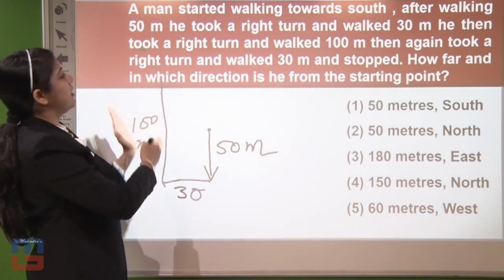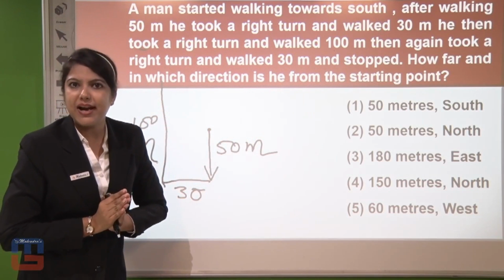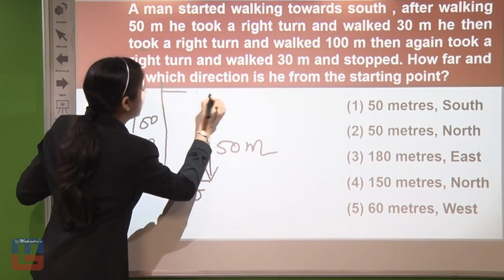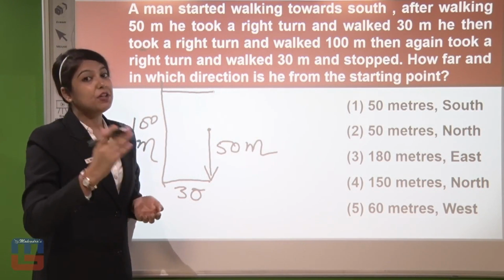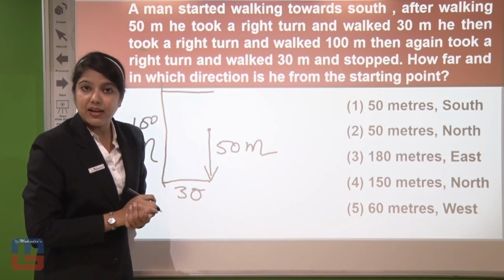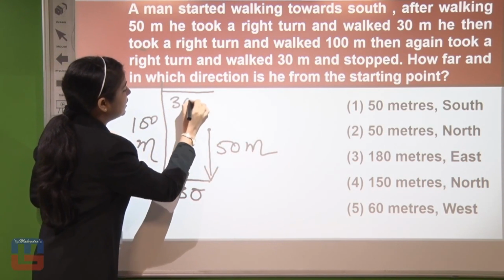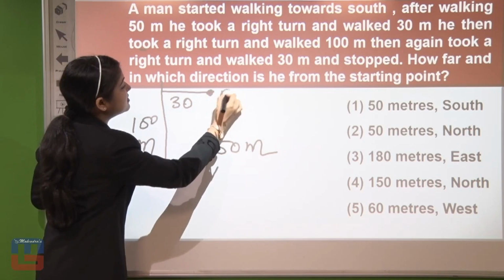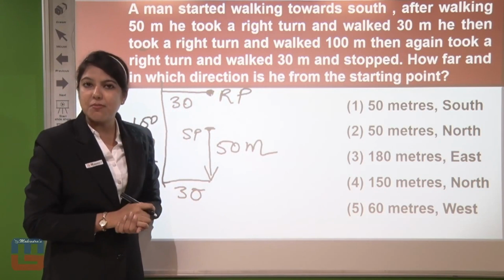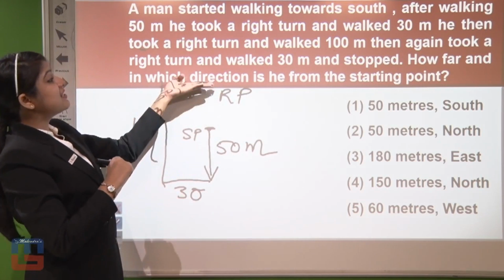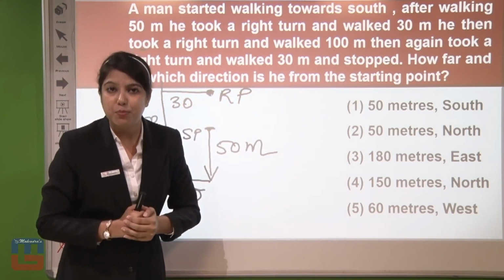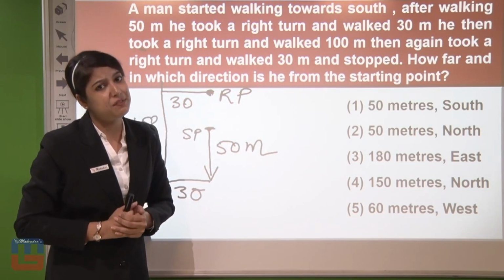And then once again he is turning right. When he has walked 100 meters, from here again you have to take a right turn, and he walks 30 meters again. So this must be his reaching point. This was the starting point and this is the reaching point. Now the question arises: how far and in which direction is he from the starting point?